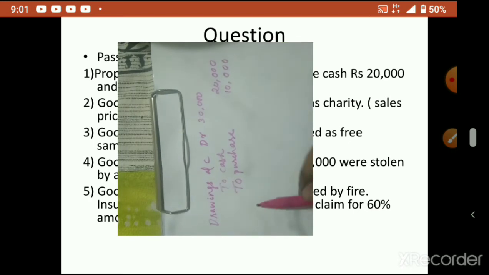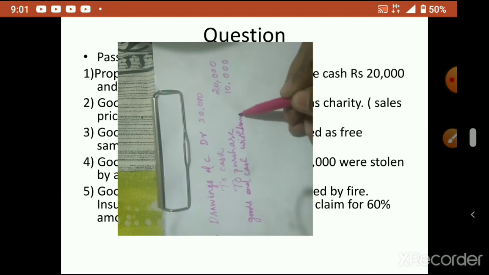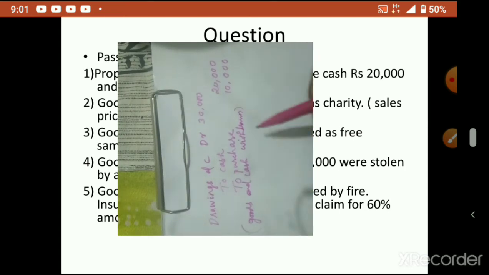So narration you have to write what? Goods and cash withdrawn by the proprietor. So whatever incident happened, that transaction's effect you write here. I'm not writing it because the video length will be more, then the GB also will be more, that's why. Uploading will be very difficult.